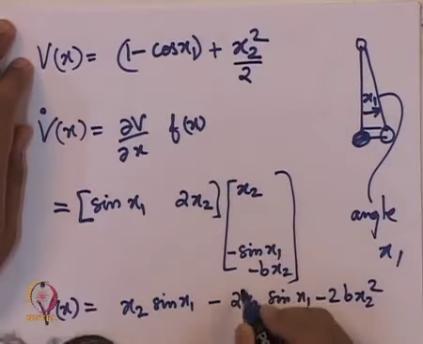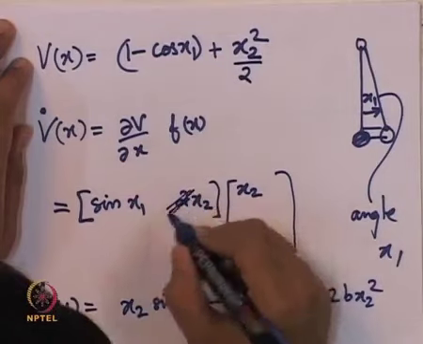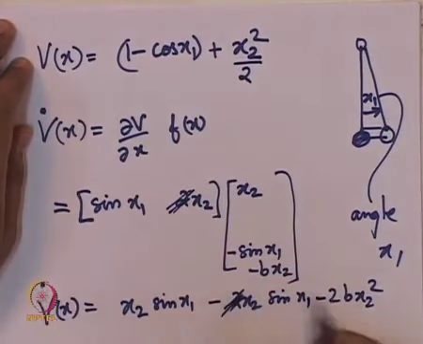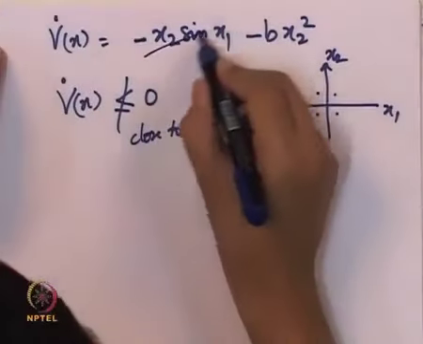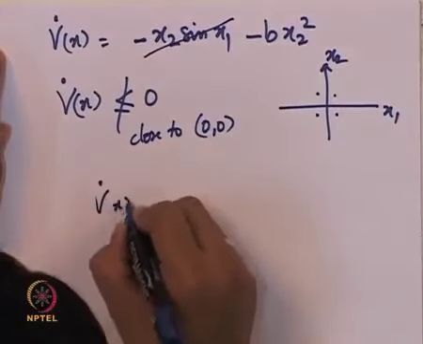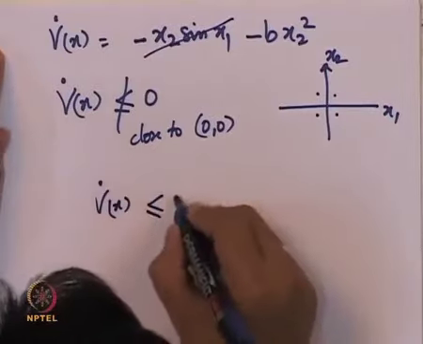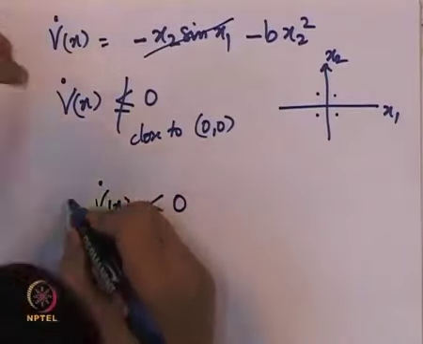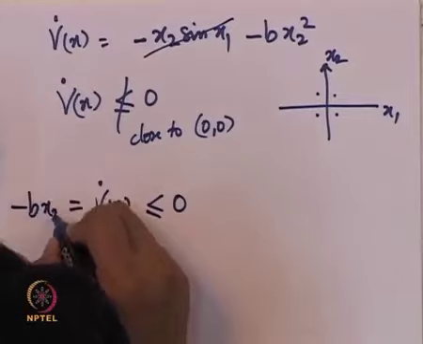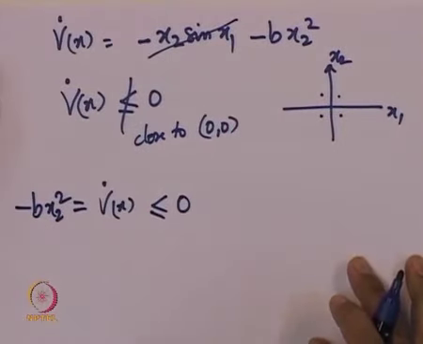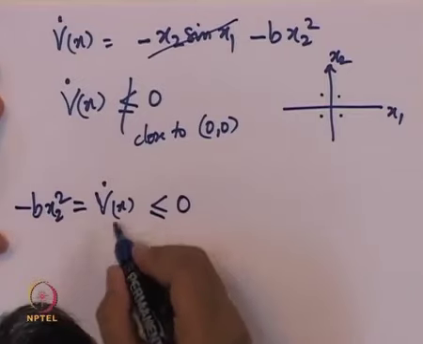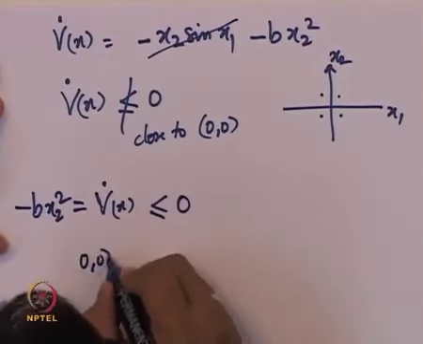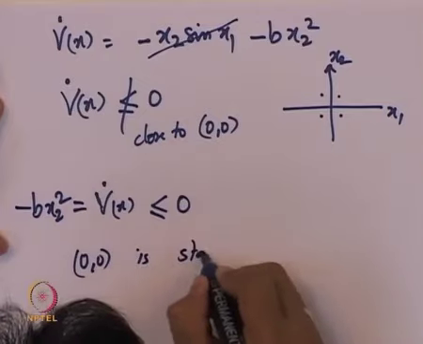By doing this, we do not get this 2 term here, and we remove this also here, because of which this term now cancels out, and we have v dot of x. Now it is indeed less than or equal to 0. Why? Because v dot of x was equal to minus b x2 square. So this at least proves that 0 comma 0 is stable.